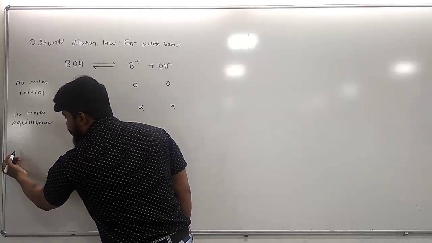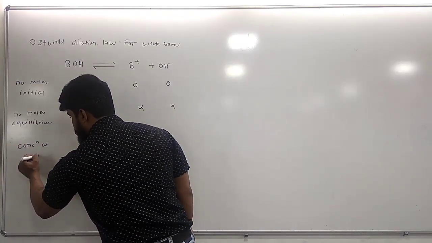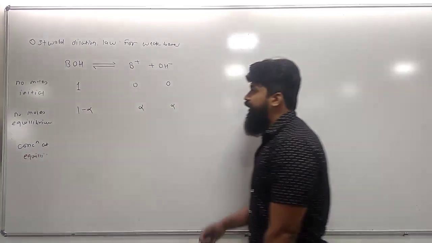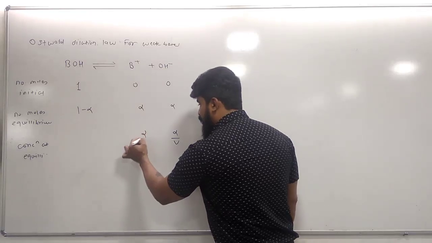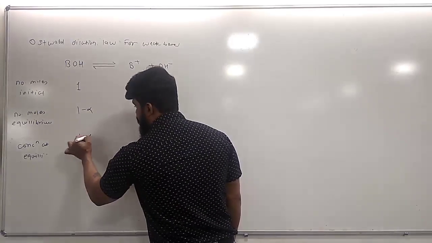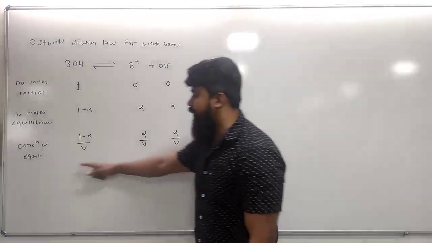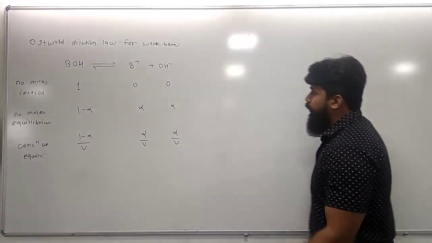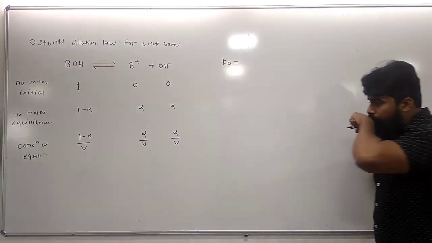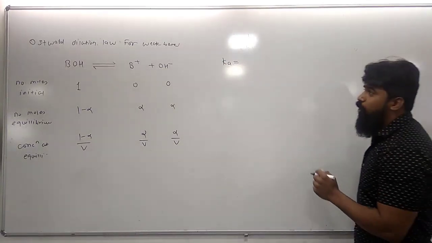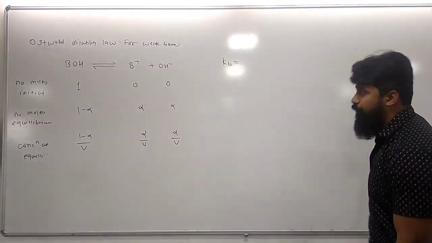When these numbers of moles are divided by their volume, we get the concentration at equilibrium. The volume of all the three species remains the same. So alpha upon V, and 1 minus alpha upon V are the corresponding concentrations of product and reactant at equilibrium. In the earlier stage of the chapter, we did talk about the dissociation constant. K is the symbol for the dissociation constant of weak acid. So similarly, Kb is the symbol for the dissociation constant of weak base.